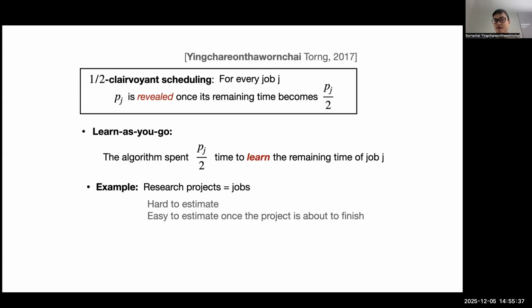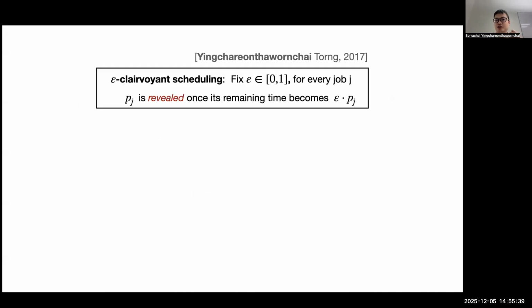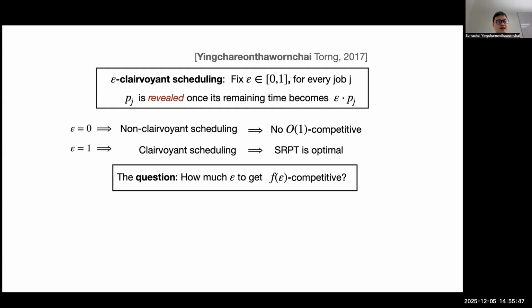Generalizing from half-clairvoyance, we can even define epsilon-clairvoyance. Basically, instead of half, I just put epsilon in there, between 0 and 1. And the nice thing is that this nicely interpolates between the two extremes, non-clairvoyance, or zero clairvoyance, and one clairvoyance, or fully clairvoyant scheduling.